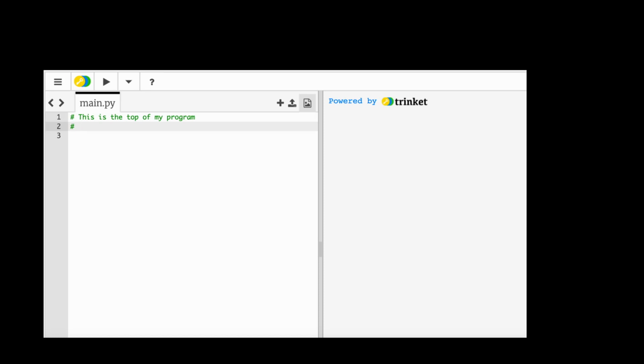So this is the top of my program. This is an example of good style. So that's all this program is going to be about. So let's define some constants. The first thing is I want to have an area in my program all about constants. So define constants here.